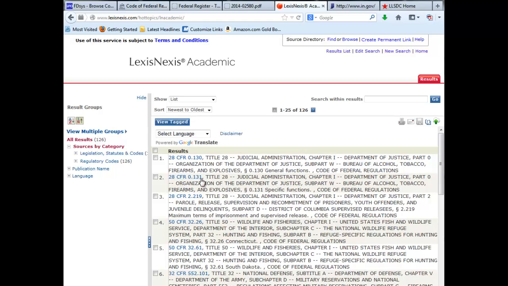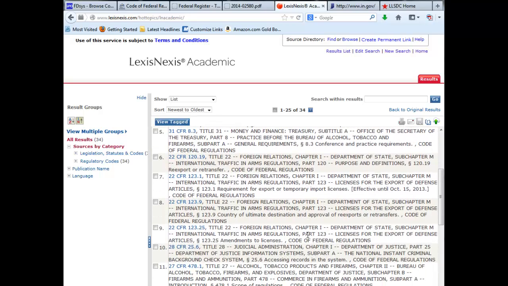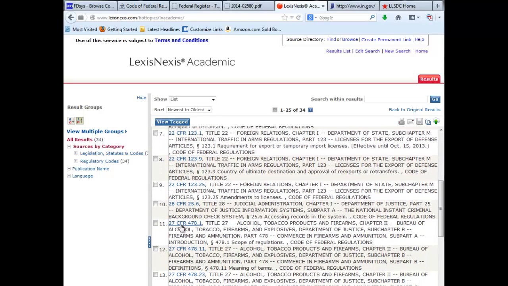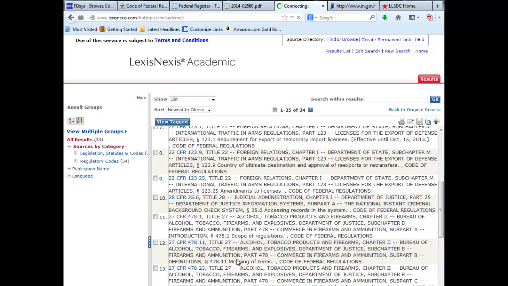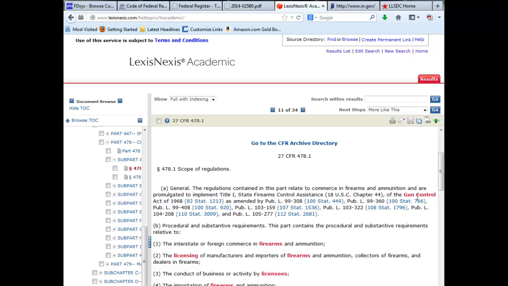This still comes up with a fair number of results, 126, which may be more than I want to look through. Remember, you can use that Search Within Results bar to narrow it down. So I want only the ones that say gun control somewhere in there. And if I scroll down a little, I can see that the regulation I was interested in is number 11 on the list. My search terms have been highlighted, both the original ones and the ones from my Search Within Result box.